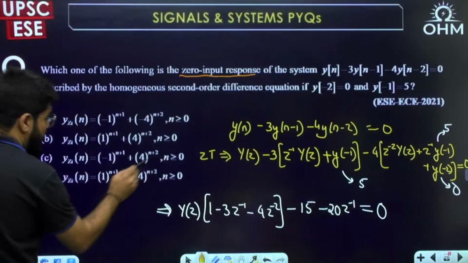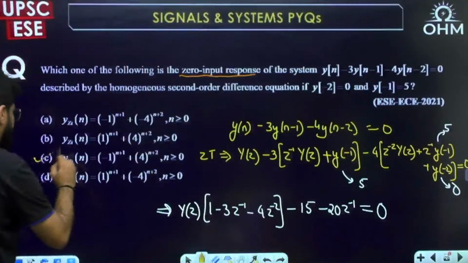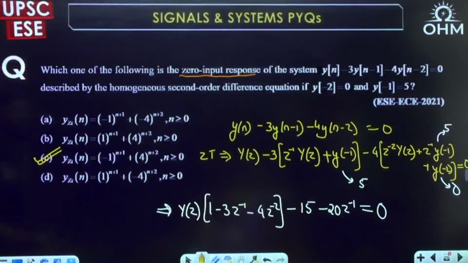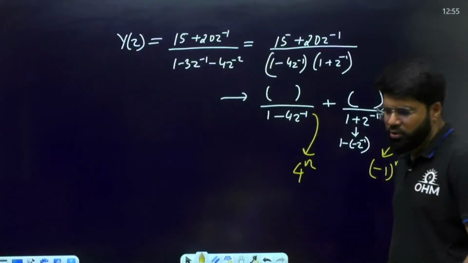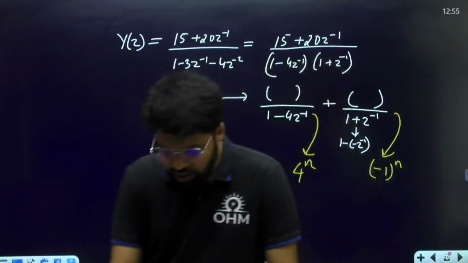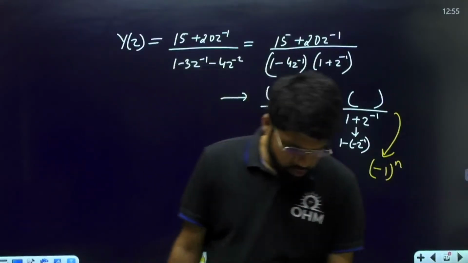Yes, 4 power n and minus 1 power n: option number C it is going to be. Rest you can discard. If you want, you can solve the partial fraction, but not required. That is what the objective should be, I think. Correct?